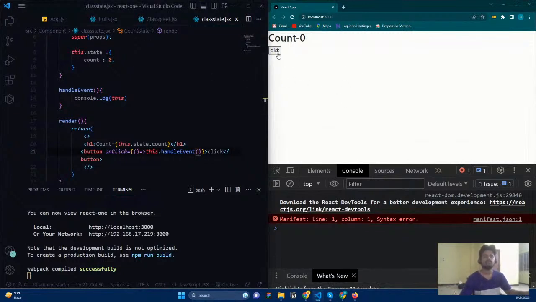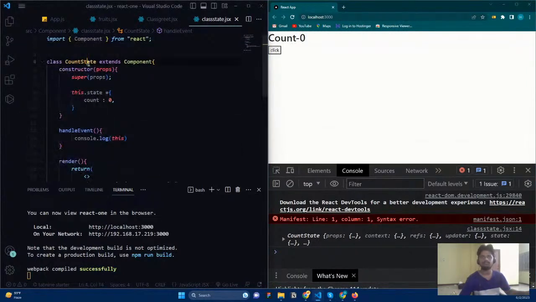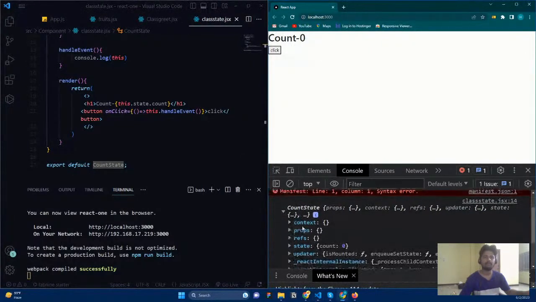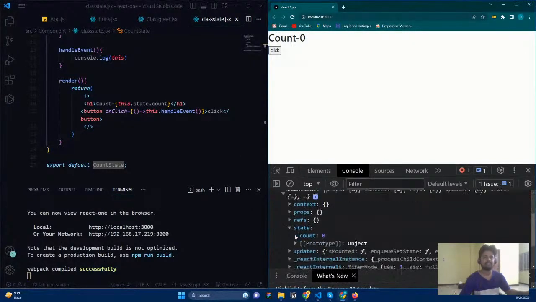Okay. So now I'm just going to click here. You can see now that this refers to the count state. So what is count state? The count state is going to be my class. But initially, if I don't give an arrow function, what does this refer to? This refers to undefined, because the function is within the class, but the this keyword is looking for an object to find, and here we are not able to find it. And here you can see the state.